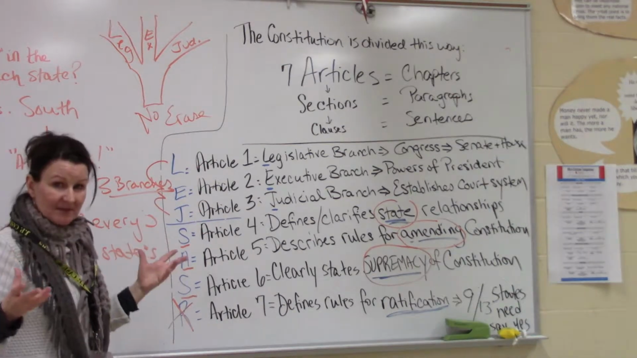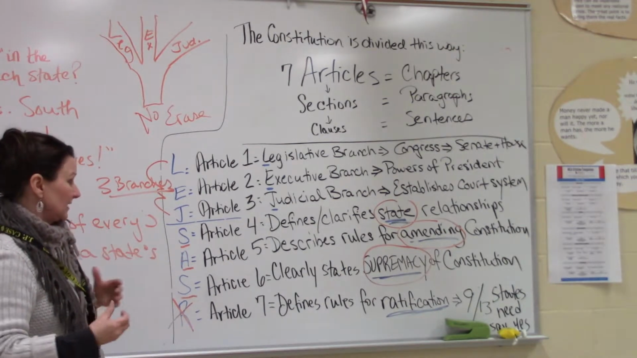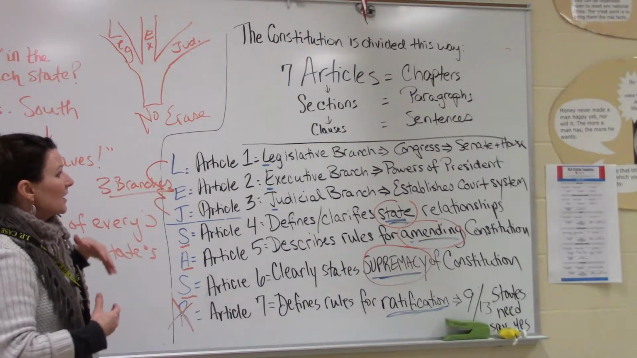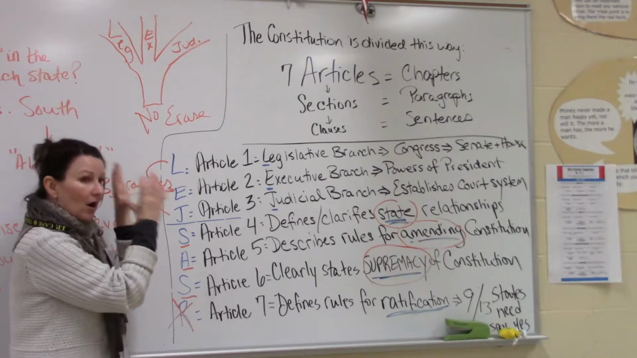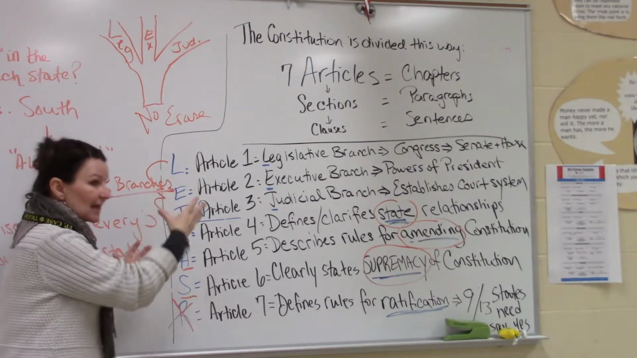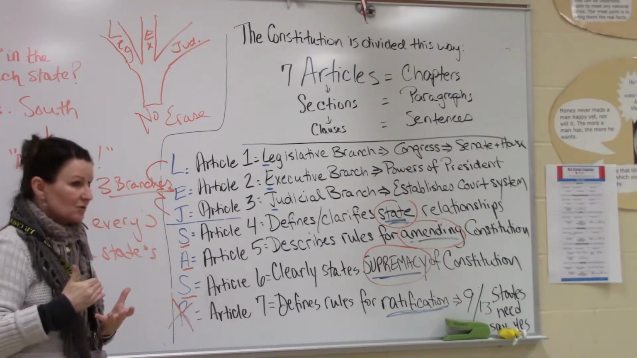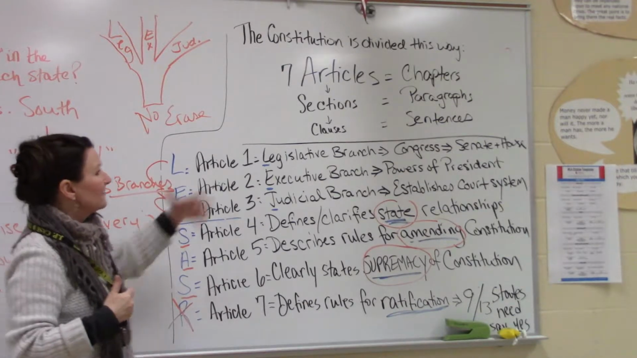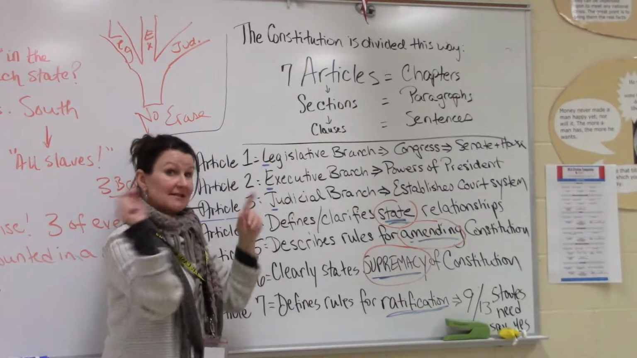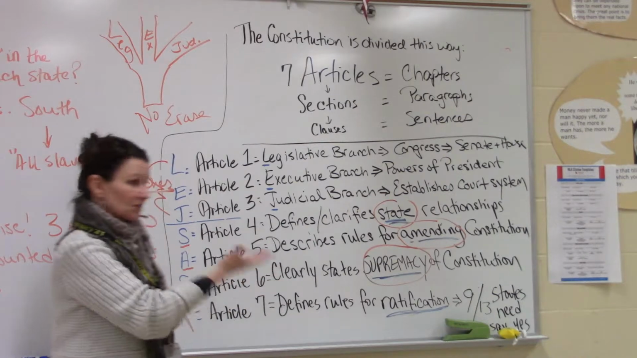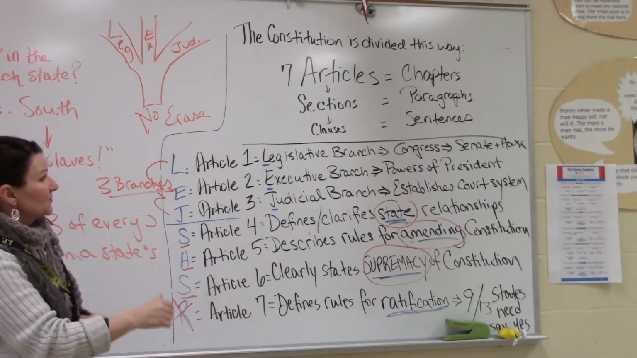And we know why they would have been cynical about power, right? We've talked about that many times. So just remember that the articles are like chapters and the sections are just paragraphs in those chapters. And then finally, the clauses are just sentences within the paragraphs. It's just the way the Constitution is broken down.